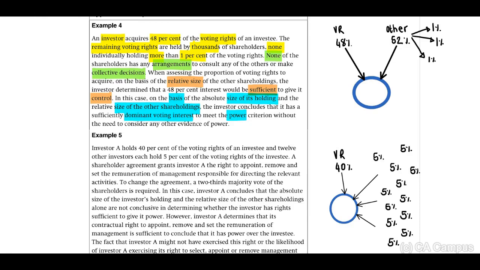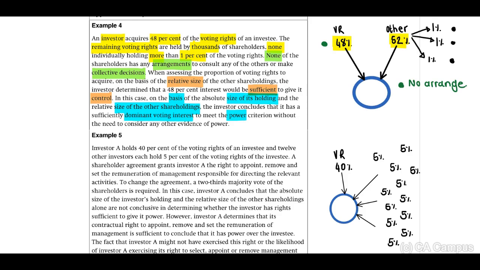Example 4. Right, now when you look at my right side, this example indicates to us that we have an investor that owns 48% and the remaining 52% is owned by other investors, of which none of them owns more than 1%. And it is important that there is no agreement or arrangement between any shareholder. Therefore, when you look at this, the size of this investor, the 48%, and the fact that the other shareholders each only own 1% or less.